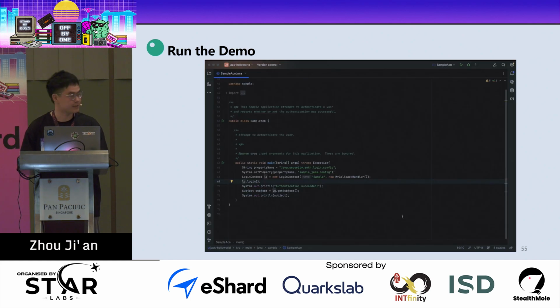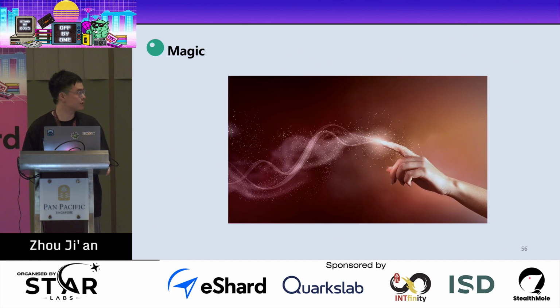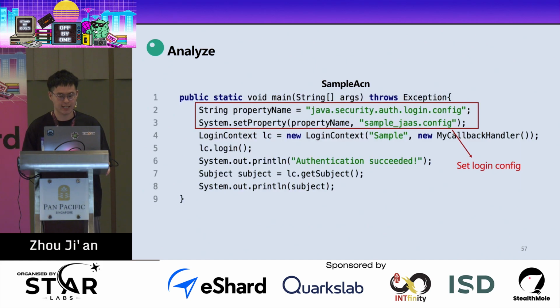And here is the demo. When we first run this code, we need to input the username and the password. If we input correctly, we log in successfully. If we run the code again and input the wrong password, like test123, it causes an exception: username or password incorrect. So magical. Now let's dive deeply into the code.